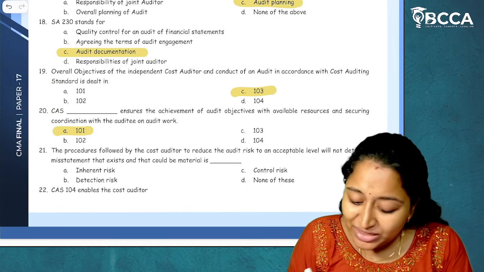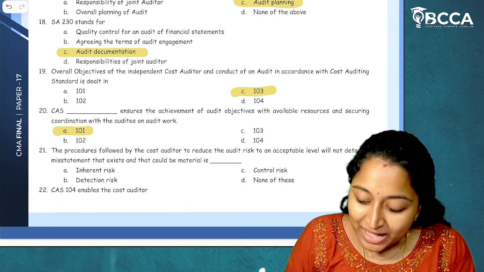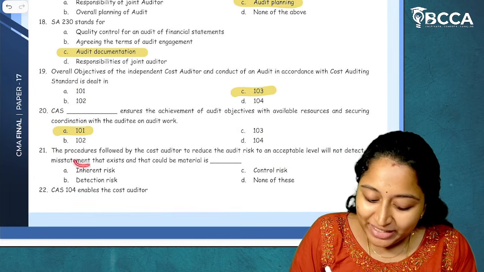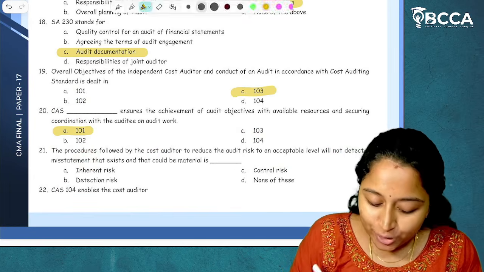detection risk. Now in this question, they have told us that the cost auditor has failed to detect a material misstatement that exists, which is called detection risk. I hope it is clear.